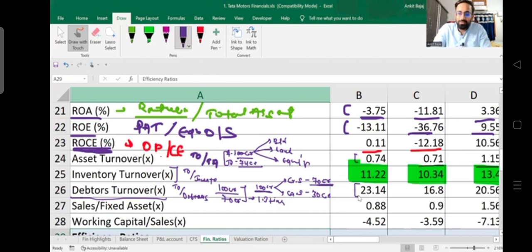Here, if you see, the debtor turnover ratio is 23.14. It shows that the company sells their goods mostly on cash. Like if I talk about Tata Motors or any automobile company, when you buy a car, you will be buying the car on EMIs.